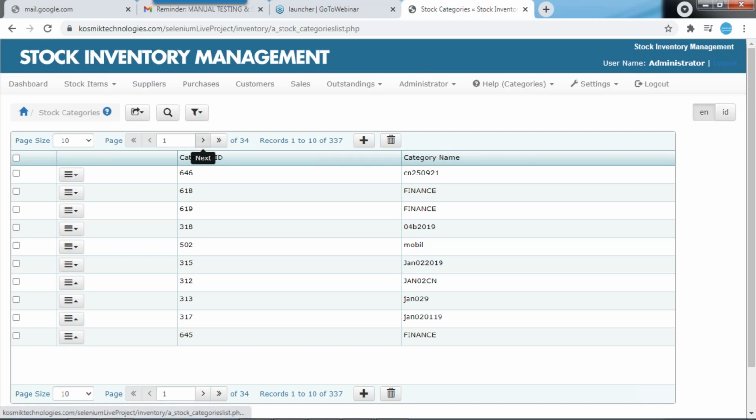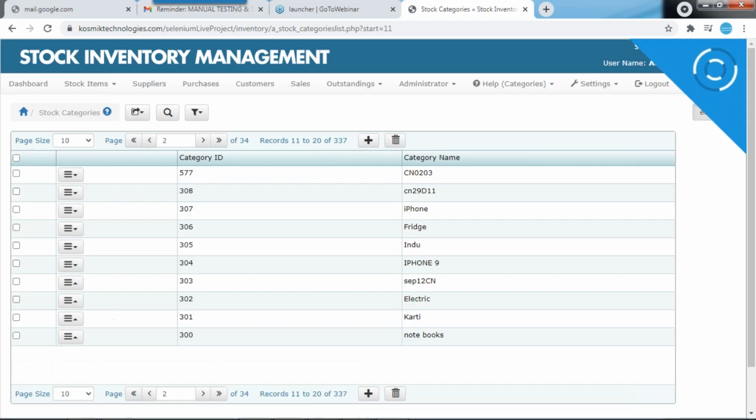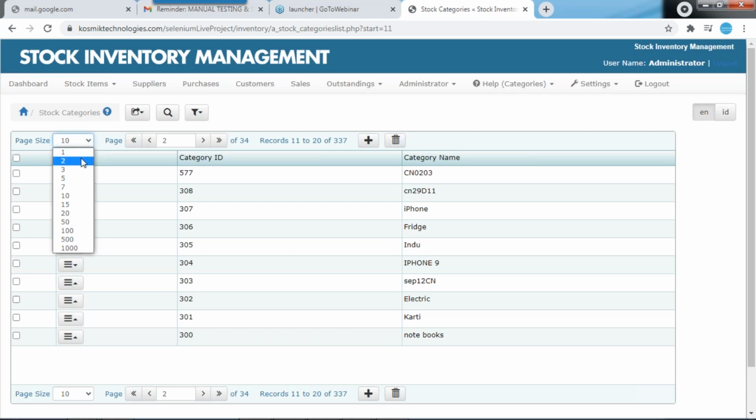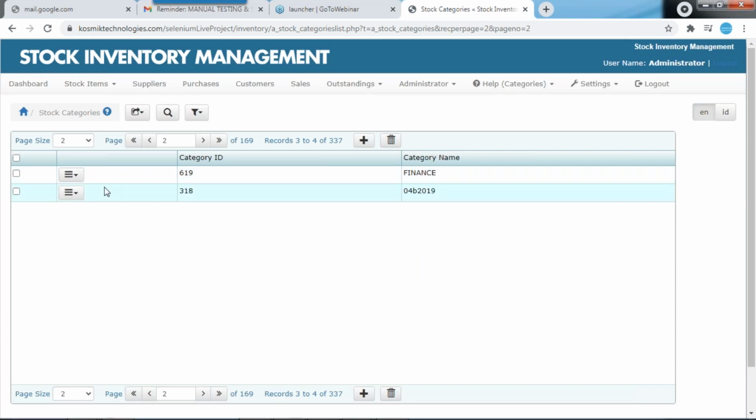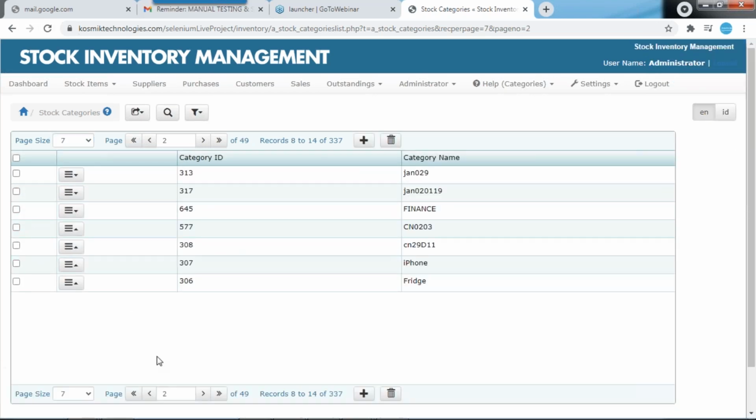And if you move to the second page, it should move the records. In the page size, it is clearly mentioned 10 records. Suppose you set 2 records, how many records should be displayed? Only 2 records should be displayed. It means it is working as per the given requirement. What is the given requirement? If I change the page size to 2, how many records should be displayed? 2 only. If I change it to 3, or to 7, 7 records should be displayed. See, that is what testing is. What else do you want, tell me?